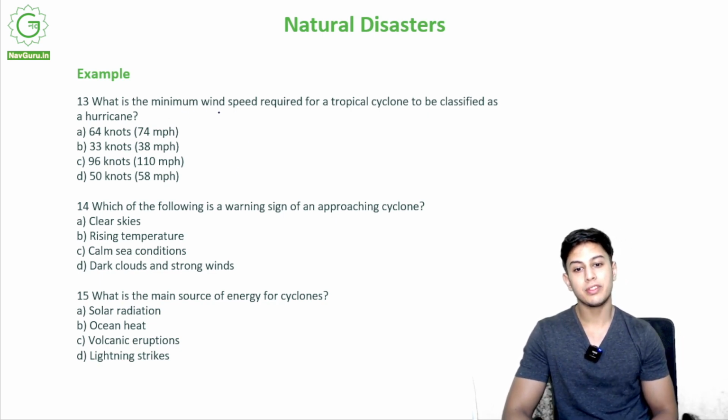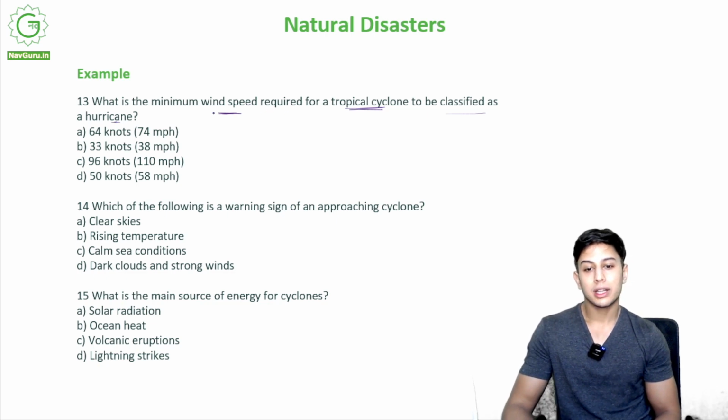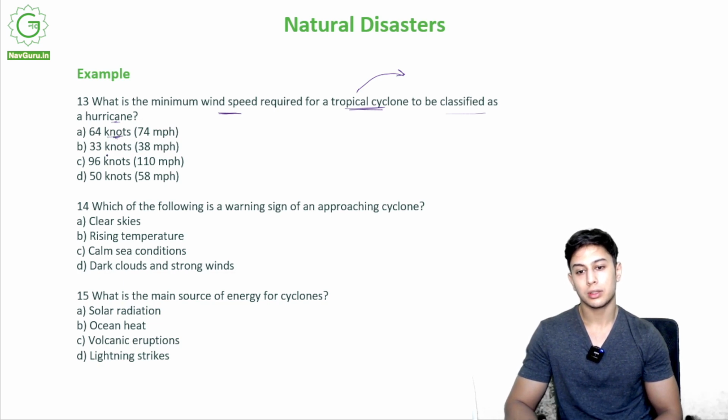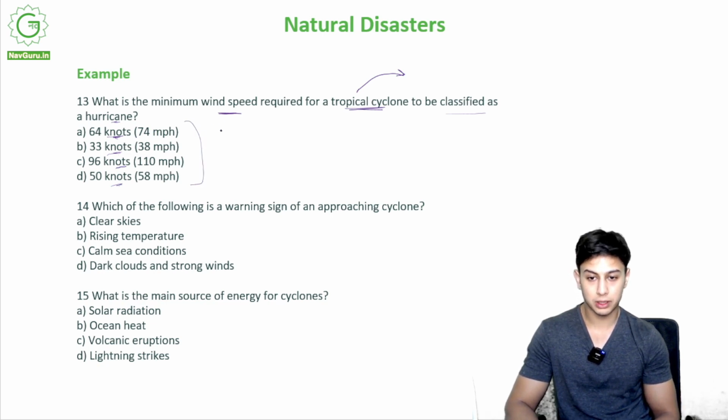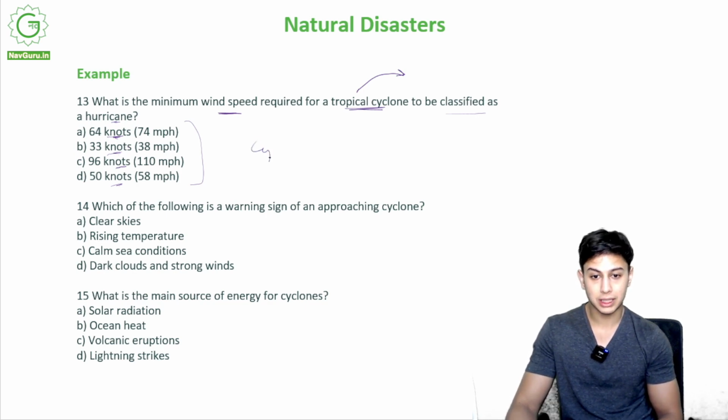What is the minimum wind speed required for a tropical cyclone to be classified as a hurricane? So this is a factual question. What is the minimum wind speed so that we can call it a hurricane? Is it 64 knots? Knots is a unit used by sailors, right? Sailors and coastal authorities use this unit to classify the wind speed. So is it 64 knots? Is it 33 knots? Is it 96 knots? Or is it 50 knots? So that my cyclone is called a hurricane.